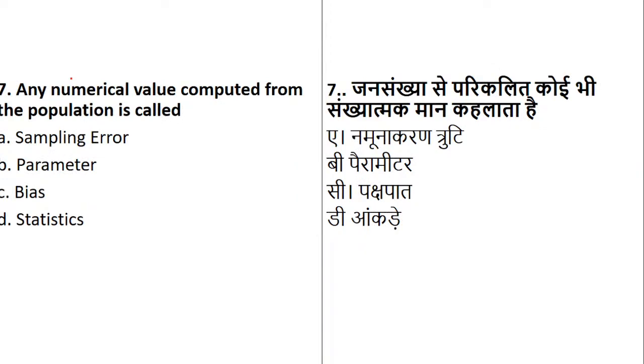Coming to question number 7. Now based on question number 7, there can be multiple questions, but right now I have come up with one question. Any numerical value which is computed from the population is called as what? Is it called sampling error? Is it called parameter? Is it called bias? Or is it called statistics? There is one small concept which we have done. If you do not know, I am going to take it now also. In the theory class also we have done this.